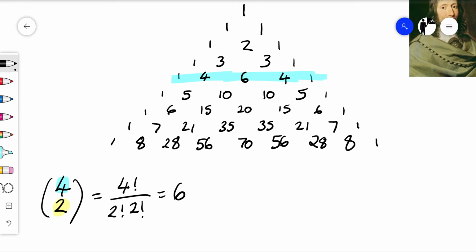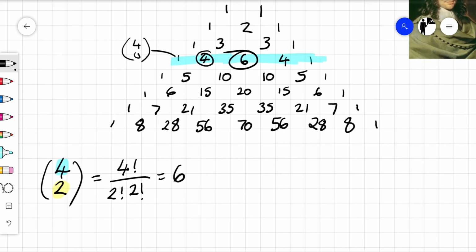Okay, so 4 choose 2. So this here would be 4 choose 0. This would be 4 choose 1. Here's 4 choose 2. Okay, so we can get this from Pascal's triangle.